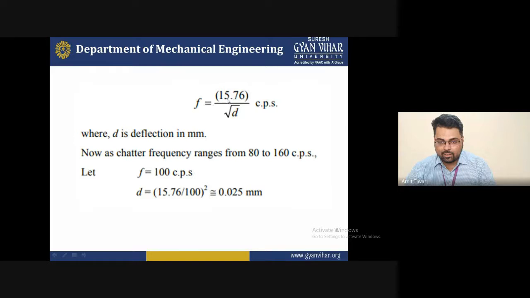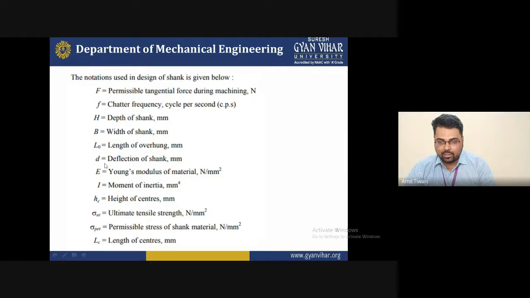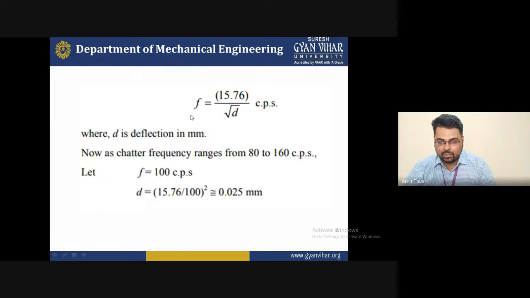These are standard numbers calculated by engineering and scientific methods. We can say it uses 15.76 for the shank design, under root d. What is small d? I have also mentioned it is the deflection of the shank: how much the shank deflects under certain forces. What type of forces act, how much force acts on the shank, and how much deflection occurs on the surface of the shank will be calculated by this formula.